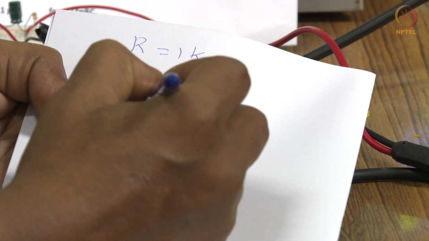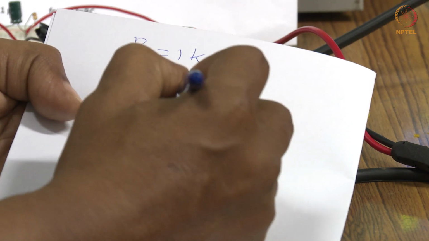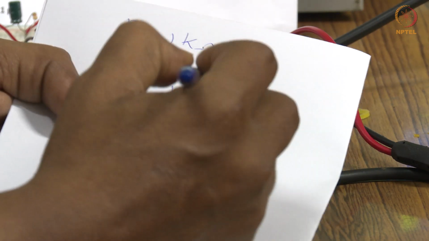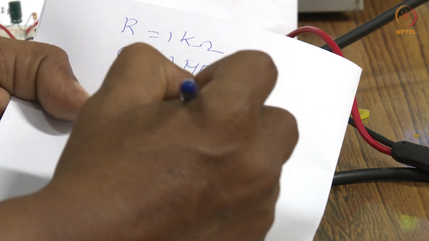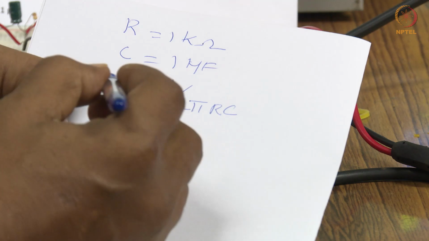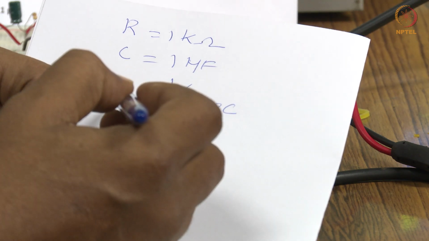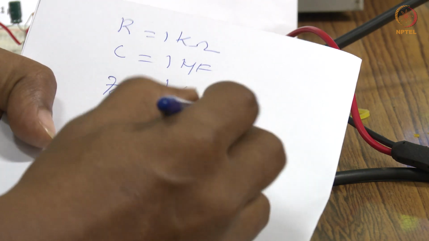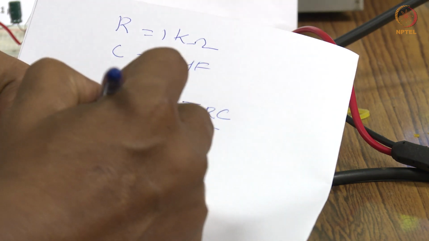The frequency we have to find through the following equation. This is the theoretical value we have to find out.